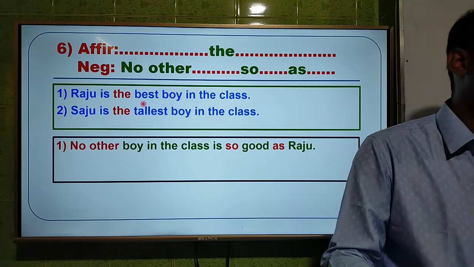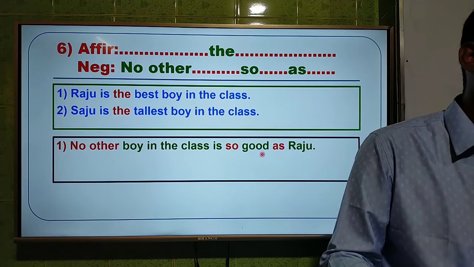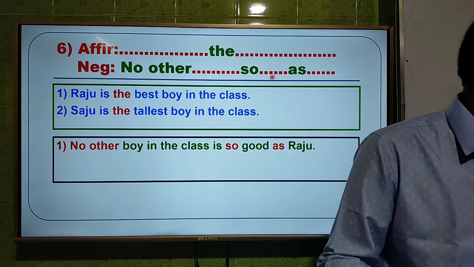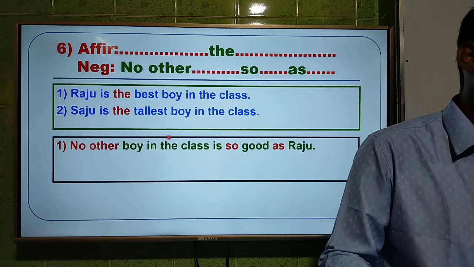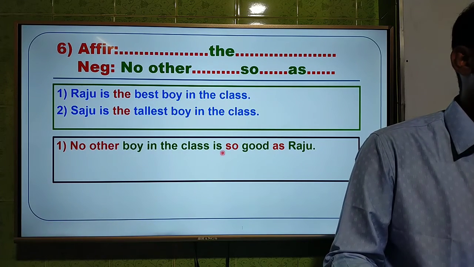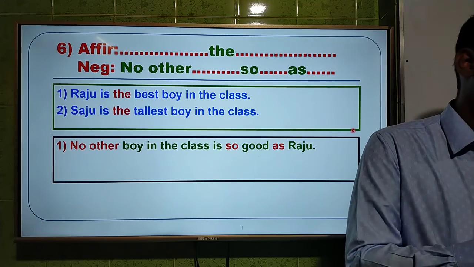Here the superlative form is best. The positive form of best is good. That means here in this gap we have to use the positive form to make it negative. So the answer is, no other boy in the class is so good as Raju. So you can try the second one.